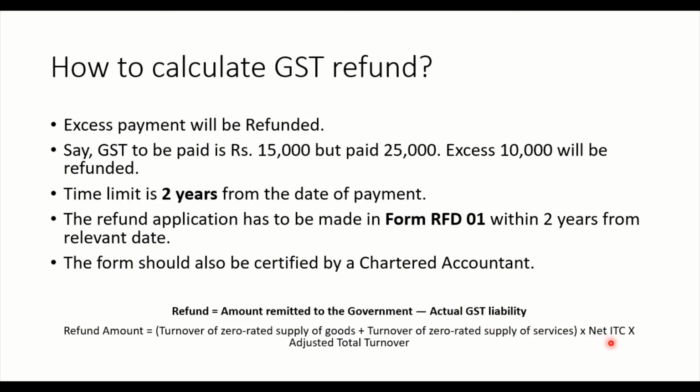Net ITC is calculated according to section 44B, 44A, right? Into adjusted total turnover. Adjusted total turnover that we have seen in the chapter input tax credit. What is adjusted total turnover? C2, C1 and all those things, right?